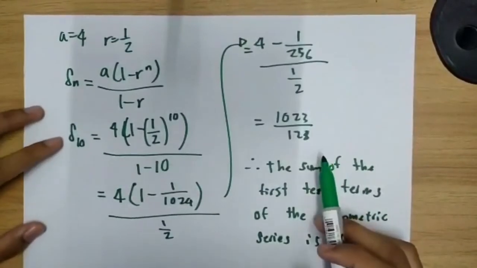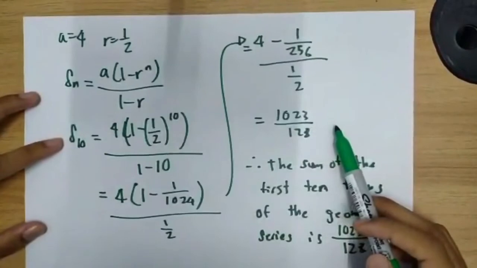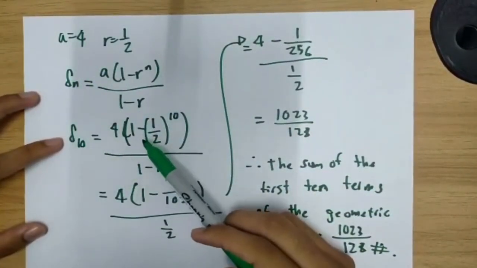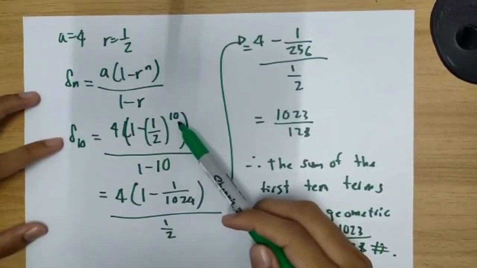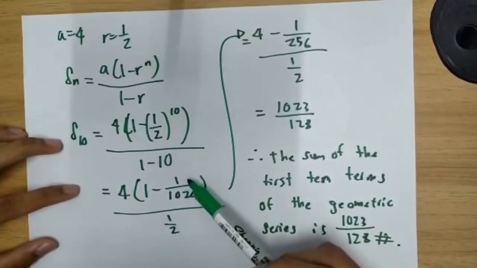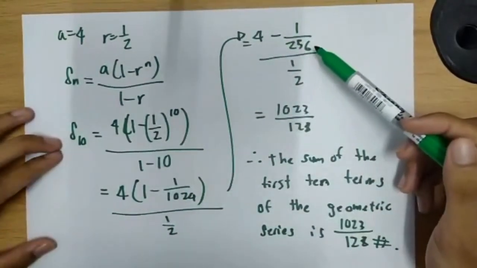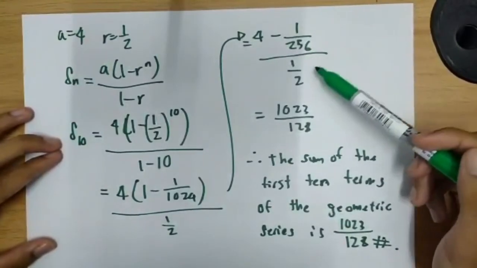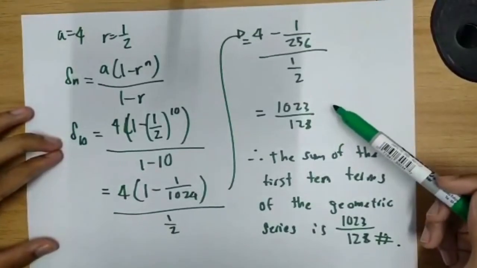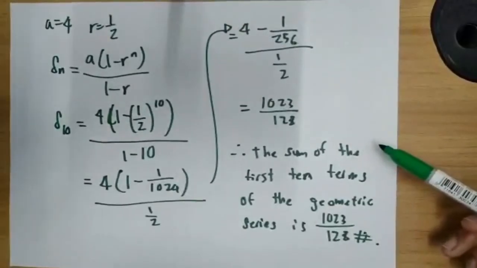Next, for the sum of the first 10 terms, we need to use this formula and substitute it in. A is 4 and 1 minus 1/2 to the power of 10. Simplify it, 1/2 to the power of 10 you will get 1/1024, and simplify it, 4 times 1 minus 1/1024 divided by 1/2 and you will get 1023/128. This is the sum of the first 10 terms in this geometric series.